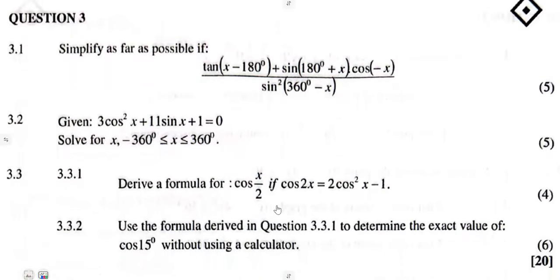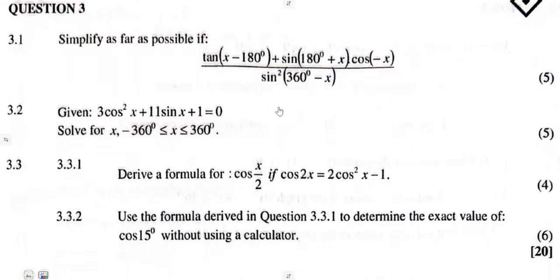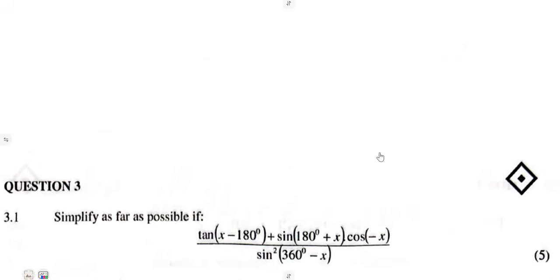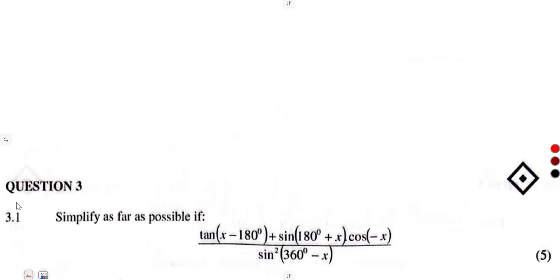Question number 3. This is the trigonometry, everything, 20 marks, all right? Let us see what you're given. 3.1. Simplify as far as possible. Meaning to say you must simplify until you do not have any other way of simplifying. You are done in simplest form.